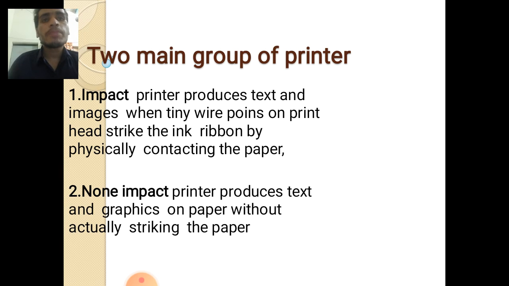So it creates the text and image through striking the ink ribbon. A non-impact printer produces text and graphics on paper without actually striking the paper.